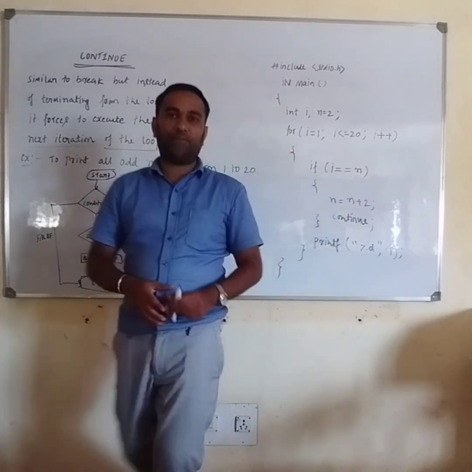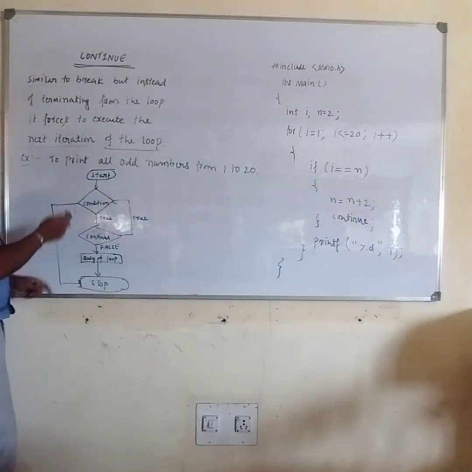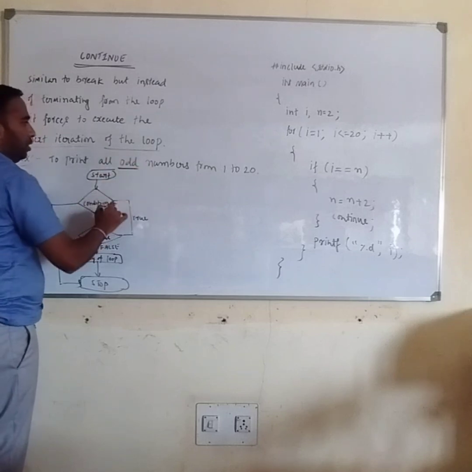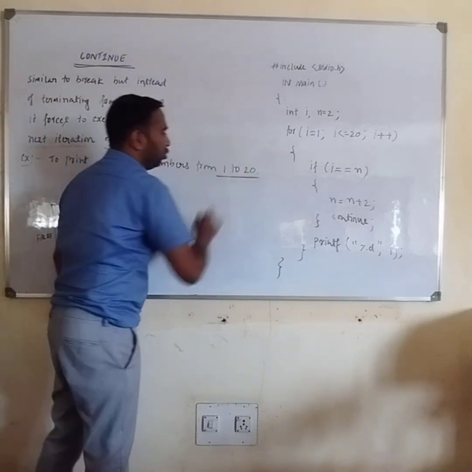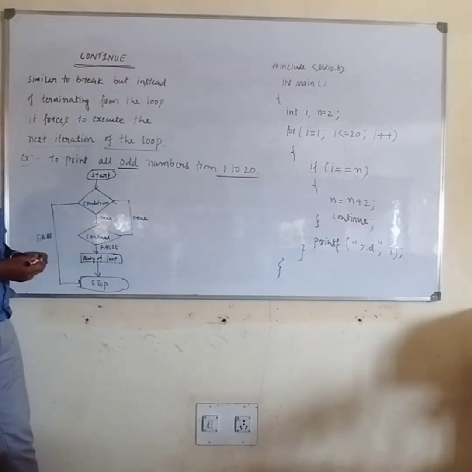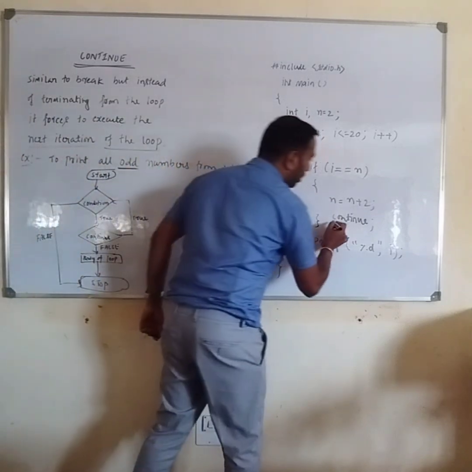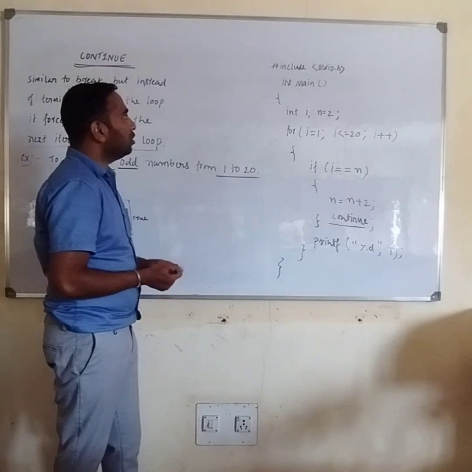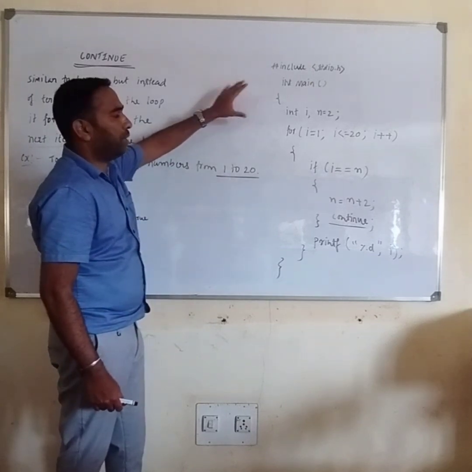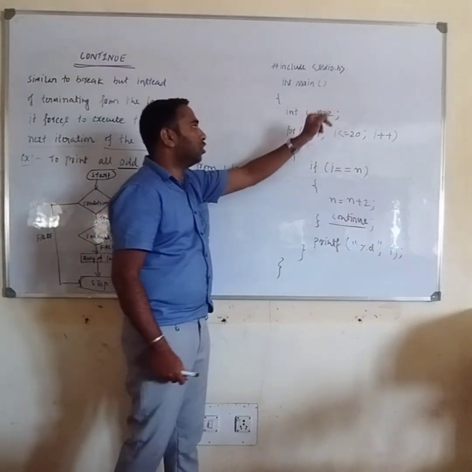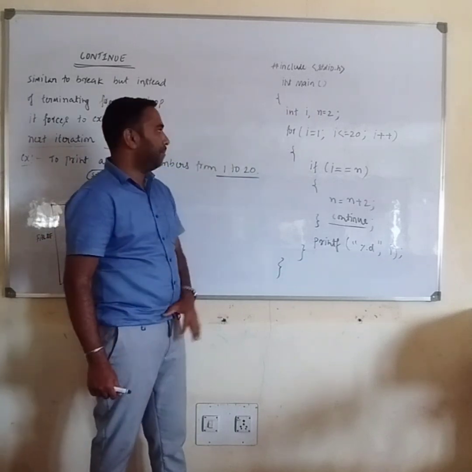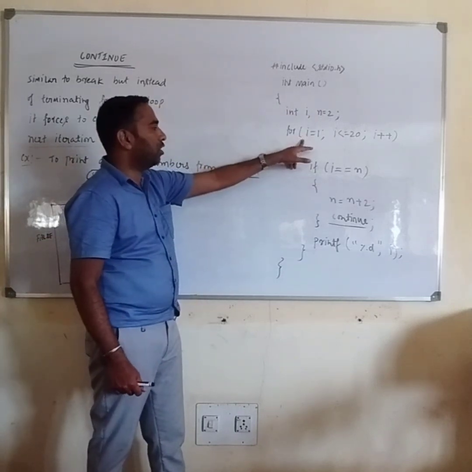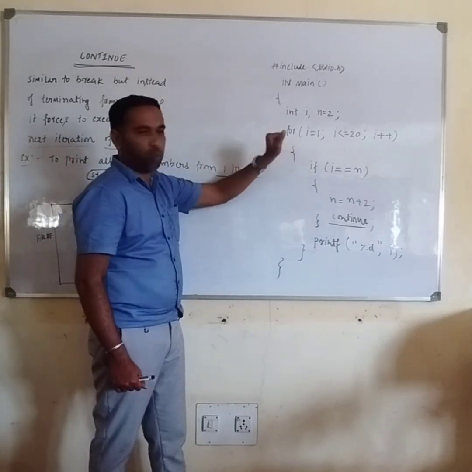For example, I'm going to write a program to print all odd numbers from 1 to 20. Through this program, we'll see how the continue statement executes. I'm writing a program taking two variables, n is equal to 2 and an integer I. I'm using a for loop and initializing I equal to 1.